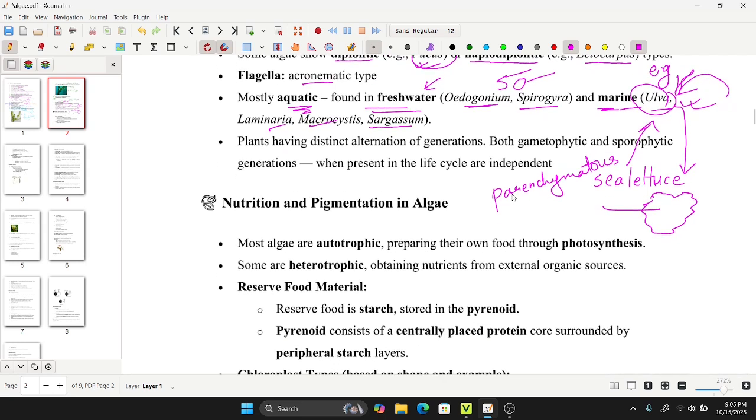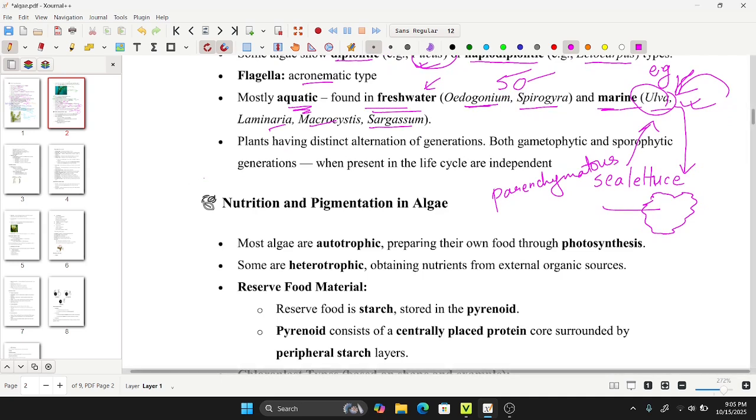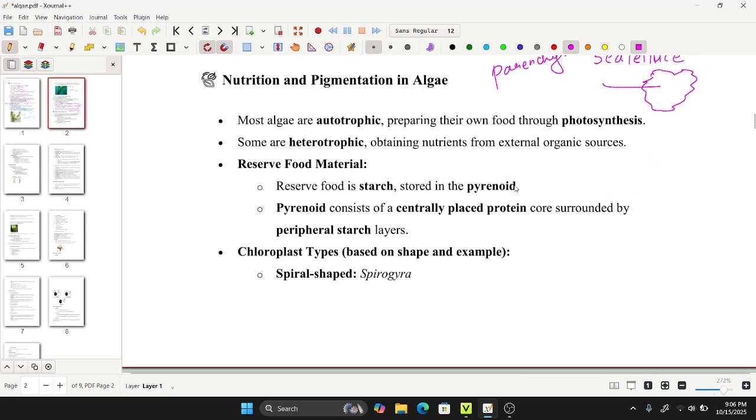Talking about its life cycle, it has a distinct alternation of generations. That is, both the gametophytic and sporophytic generations are found in the life cycle and they are independent of each other. So, now talking about the nutrition and the pigmentation in the algae. Most algae are autotrophic, that is, they are able to prepare their own food through photosynthesis, and some are heterotrophic, obtaining nutrients from external organic sources. Talking about the reserve food material, its reserve food is starch, which is stored in the pyrenoid.